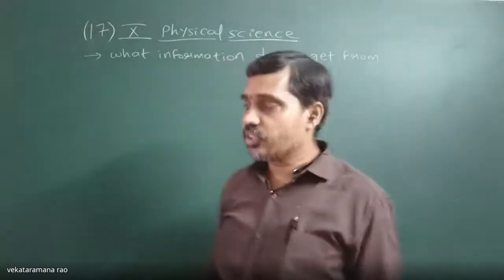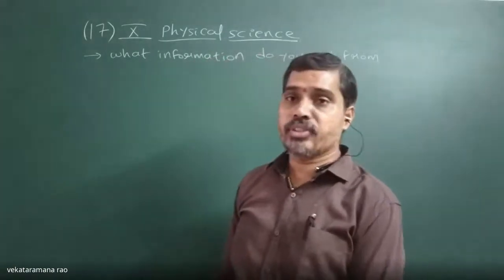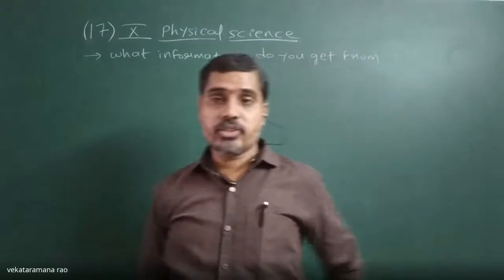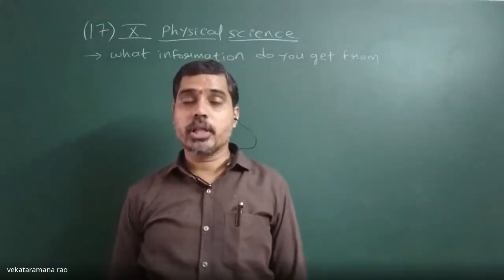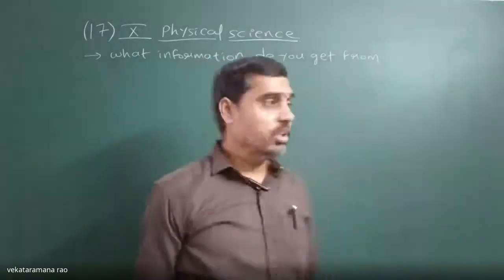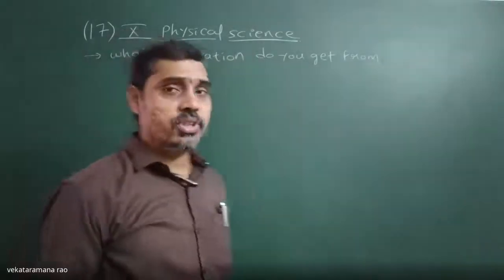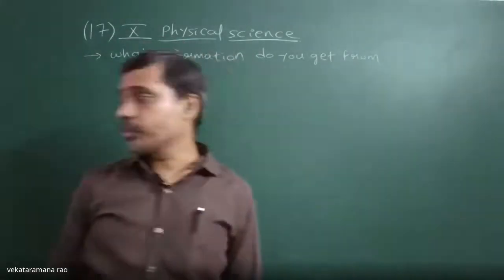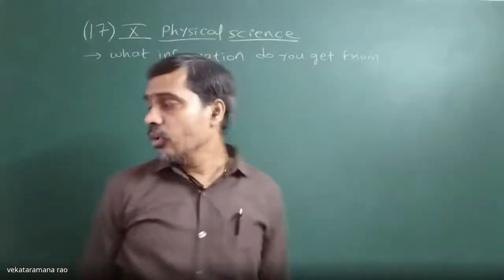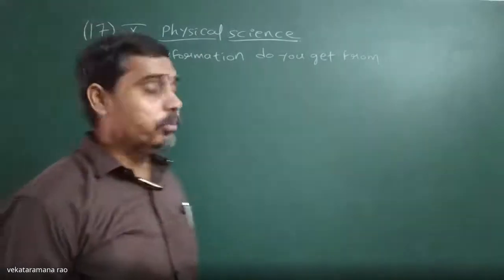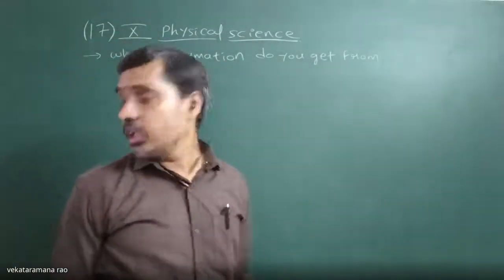Now we are discussing chemical equations, chemical reactions, and types of chemical reactions. In that, we are in a situation where we have to reflect on the concepts. Some reflections on concepts we have to do. The first one is: what information do you get from a balanced chemical equation?